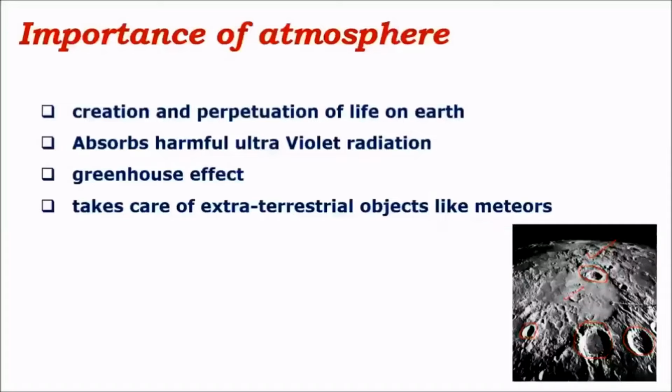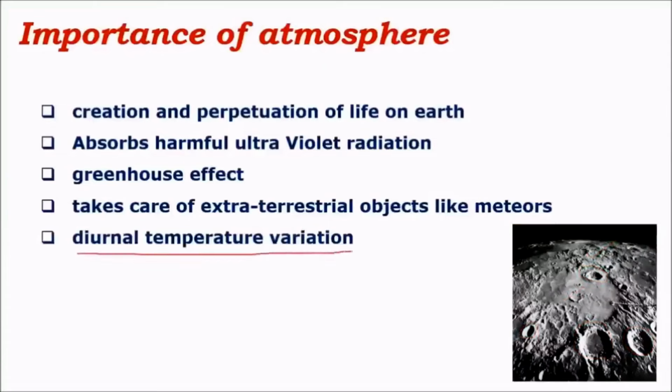The atmosphere plays an important role in keeping daytime and nighttime temperatures fairly in close ranges. That is, diurnal temperature variation is very low, hence it doesn't turn adverse for the life forms on Earth. If there was no atmosphere, the daytime temperatures would be much higher and the nighttime temperatures would fall by a few hundred degrees Celsius. Hence, the change in temperature would be around a few hundred degrees Celsius, and this kind of change in temperature is not conducive for existence of life forms on Earth.